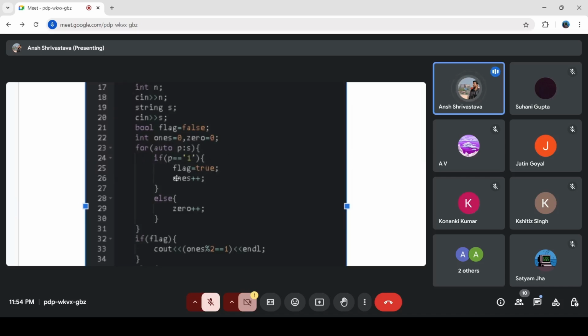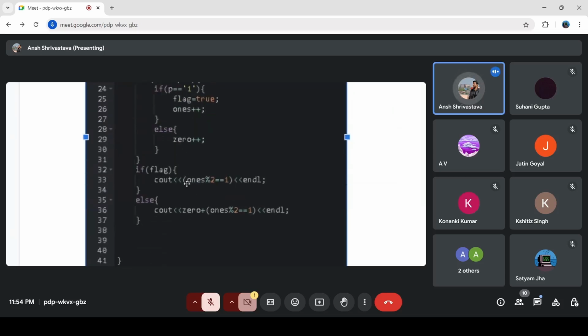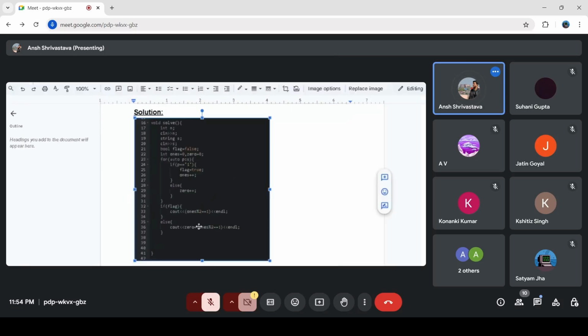The main purpose of changing the value of flag to true is just detecting whether there is at least one 1 present or not. And if it is present, I can take down all the zeros. And then I have simply written the statement that if the number of ones is odd, the answer is going to be 1. Else, I'll have to simply convert the entire string to its length.